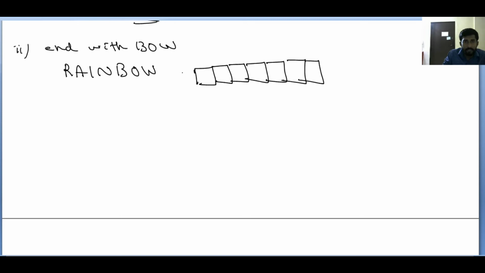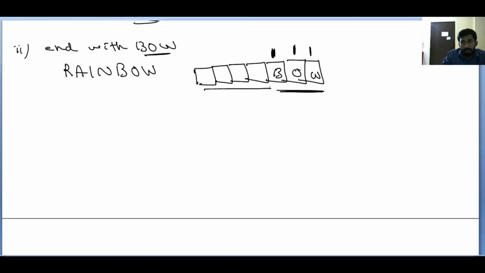End with BOW means the last 3 positions are fixed, right? We can't change the last positions. For this place only one possibility, that is B. This place only one possibility, that is O. For the last place only one possibility, that is W only. We can't change the letters in the last 3 places.